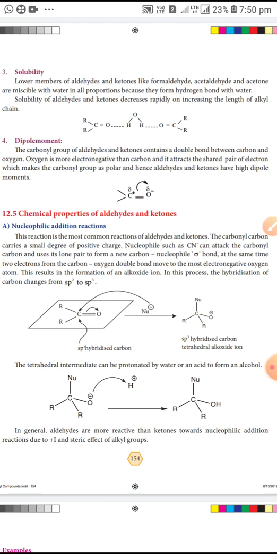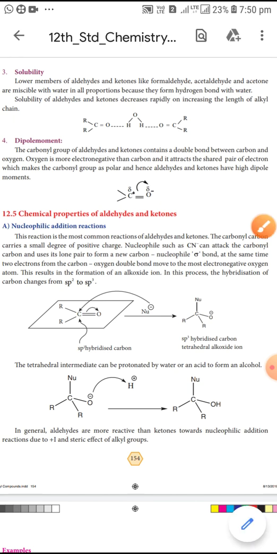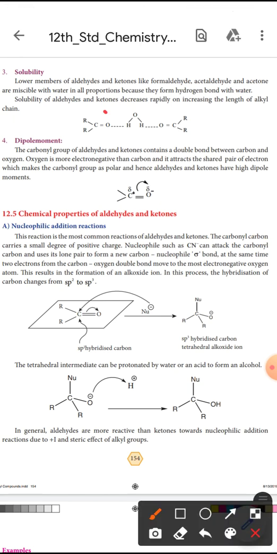Okay, so see that ketone and water. The ketone is miscible with water because it forms hydrogen bonds.